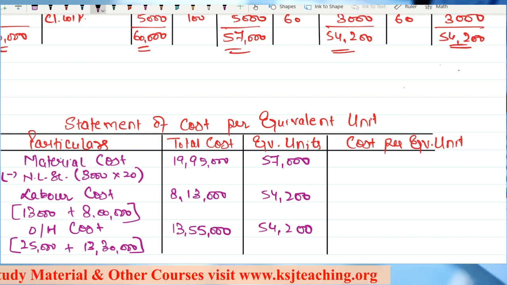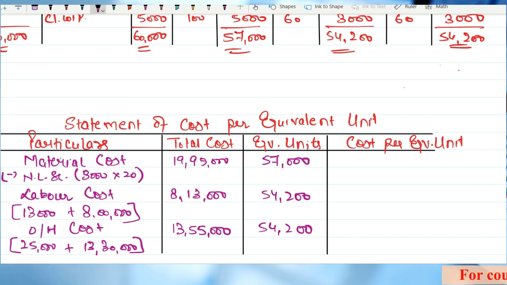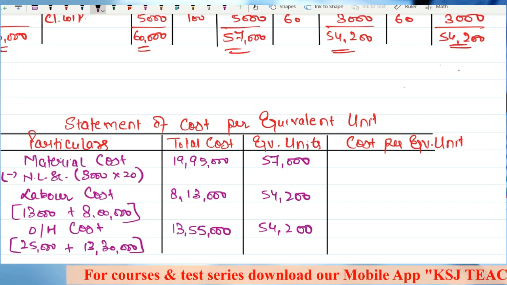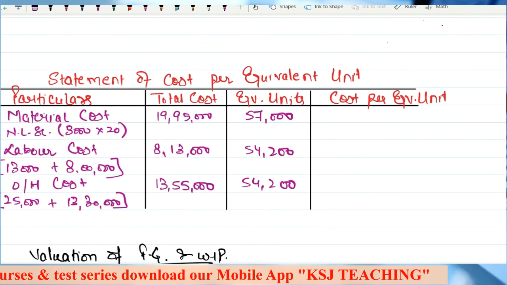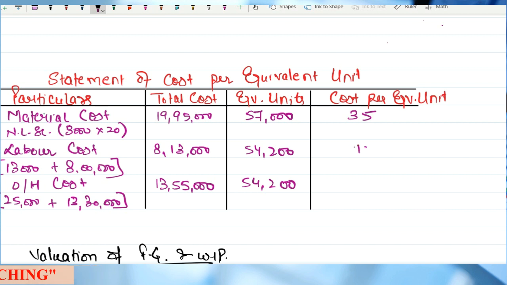Whether you take only the normal loss here, and the scrap derived from the abnormal loss we take to the bank account or the cost ledger control account, CLC account. So the cost per equivalent unit here is 35 rupees for material. For labor, it is 15 rupees.